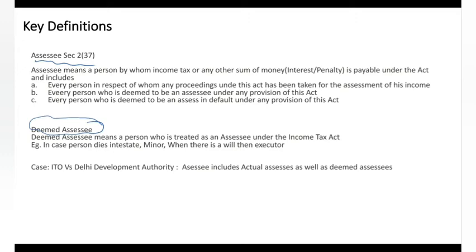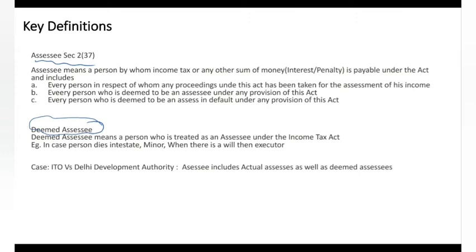Assessee includes normal assessees who pay tax, penalty or any fines under the Income Tax Act, but it also includes deemed assessees. Deemed assessees means, in a case where the other party is not available, like in case of death intestate, or in case of a minor, or where the person dies with a will. In all these cases, different persons will be considered assessees. Those are called deemed assessees.